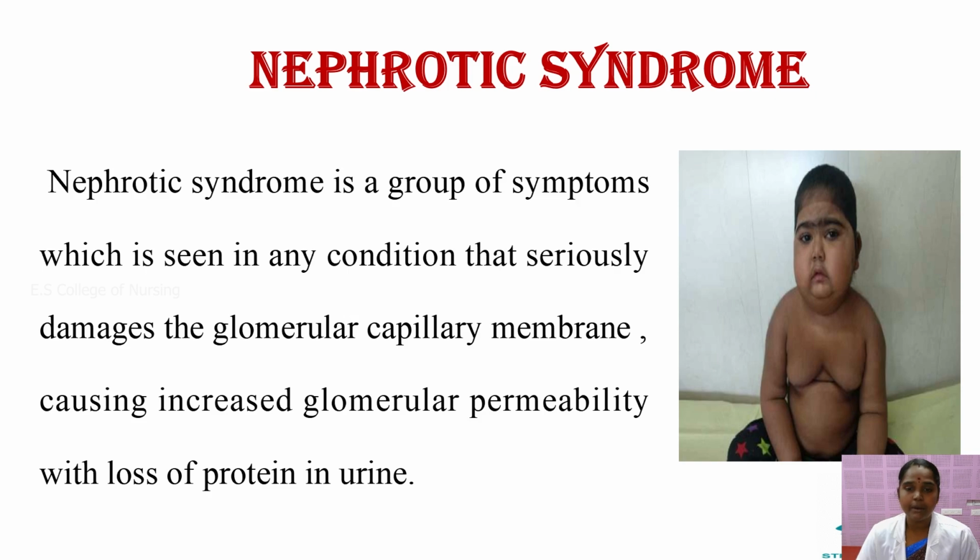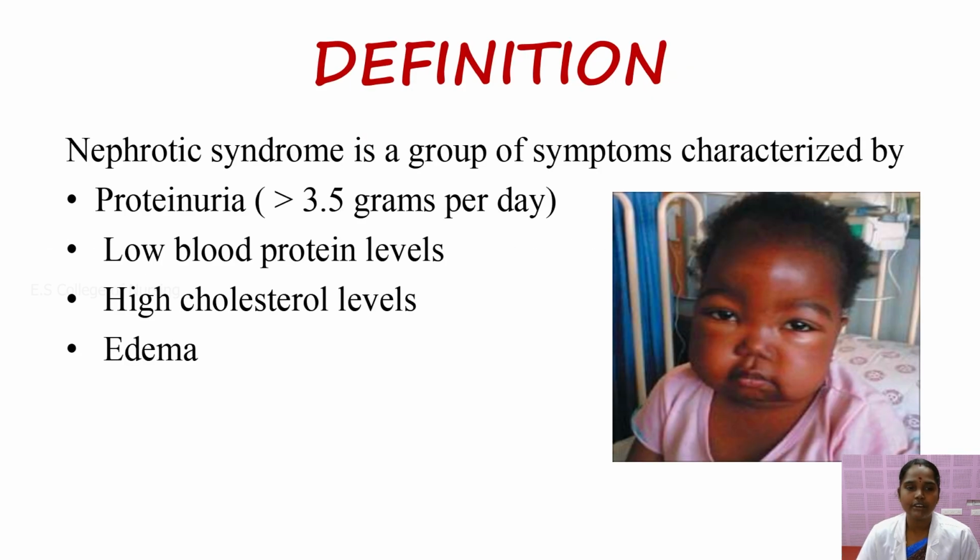Before moving on to the definition, I will give an example of nephrotic syndrome. We have prepared two glasses of apple juice. One is clear, with no patches present. The juice is very clear in this glass. That represents the normal kidney, which does not produce protein in the urine.